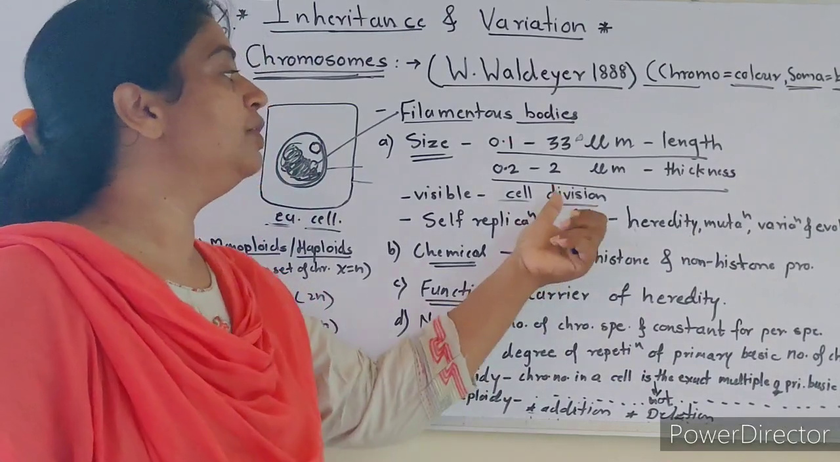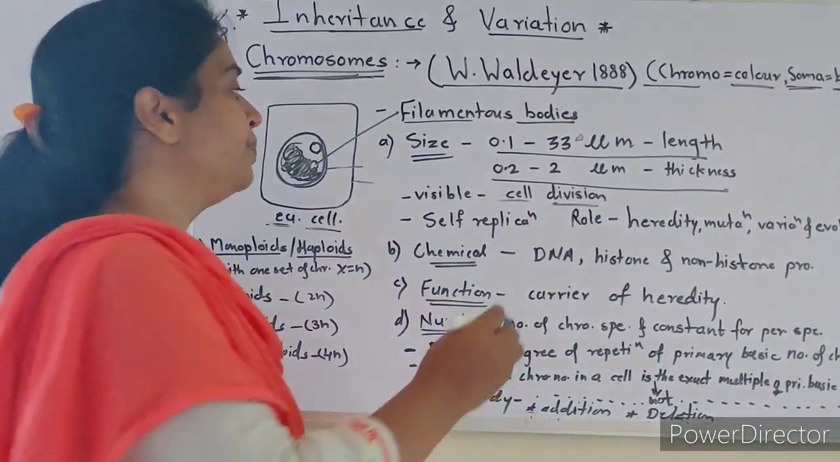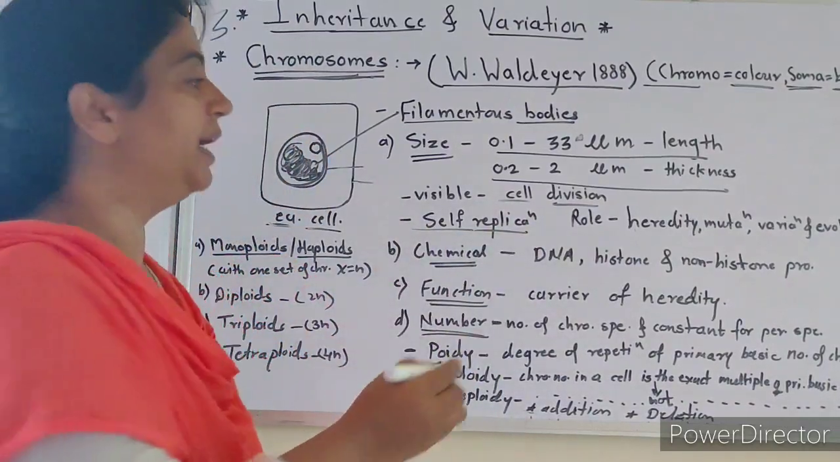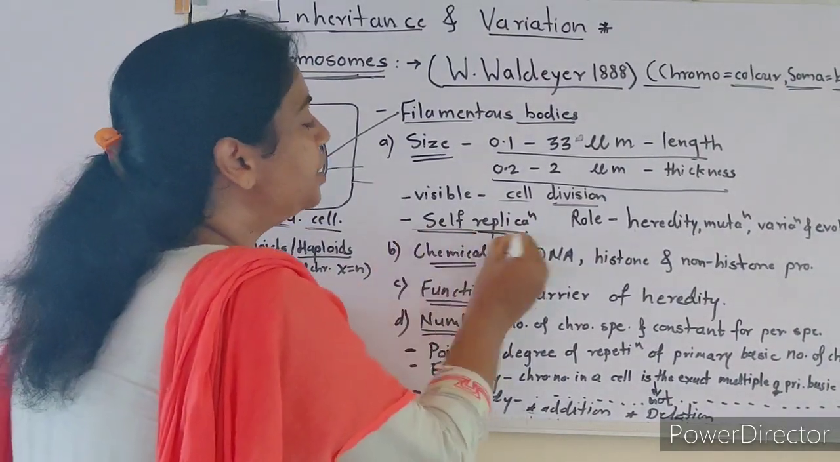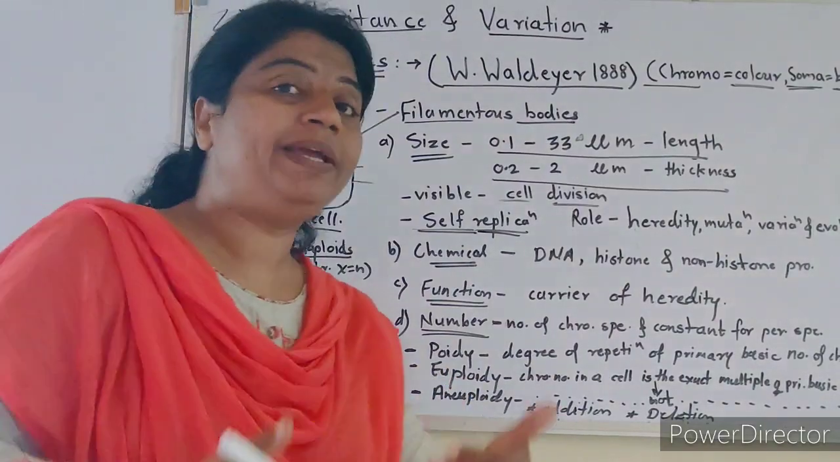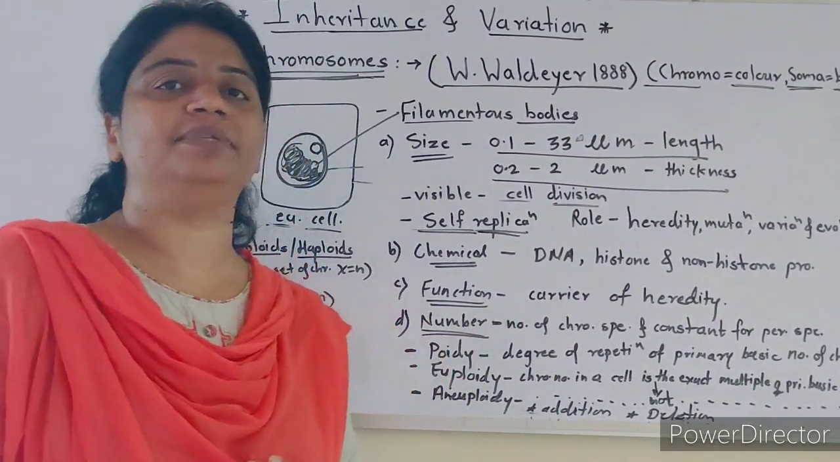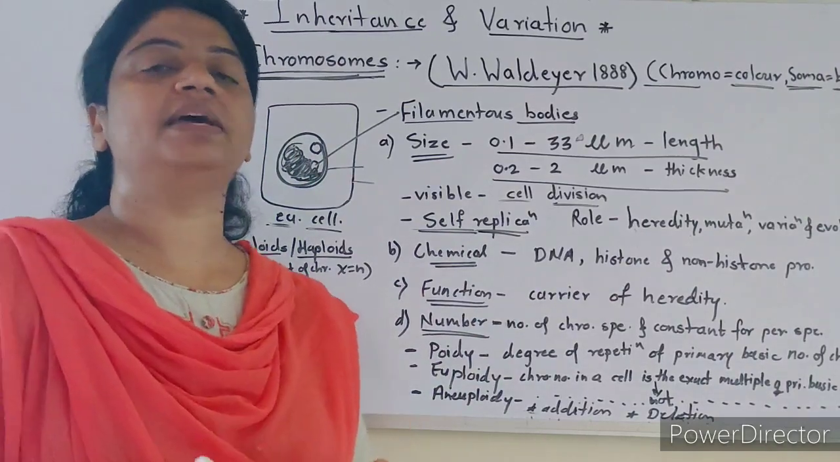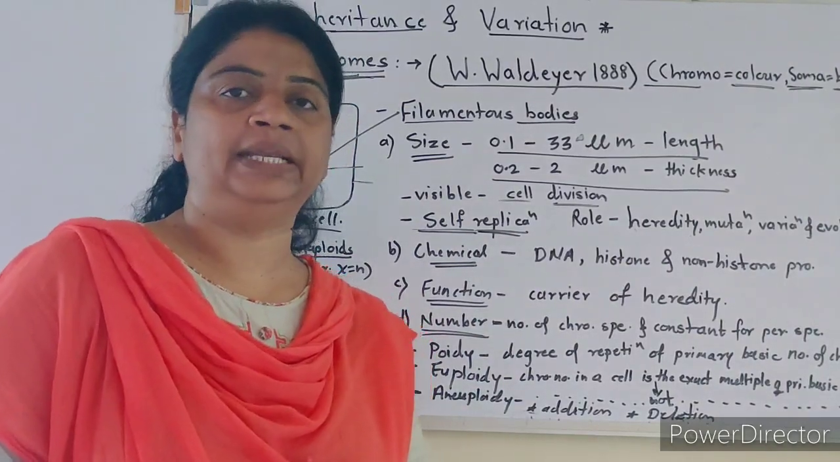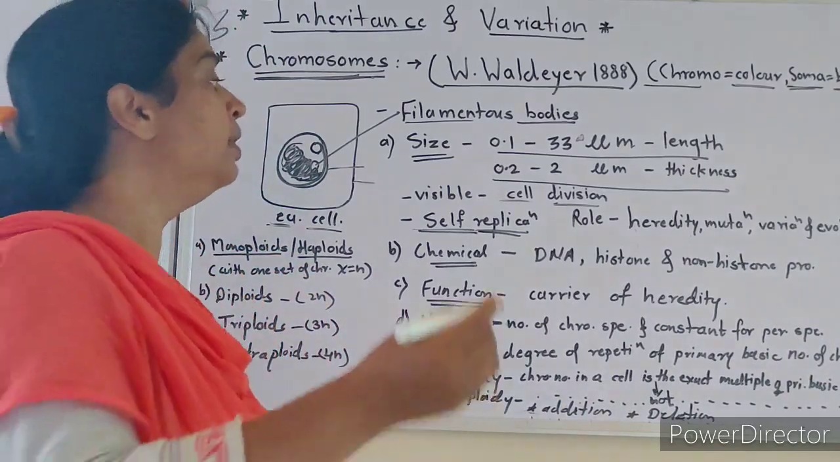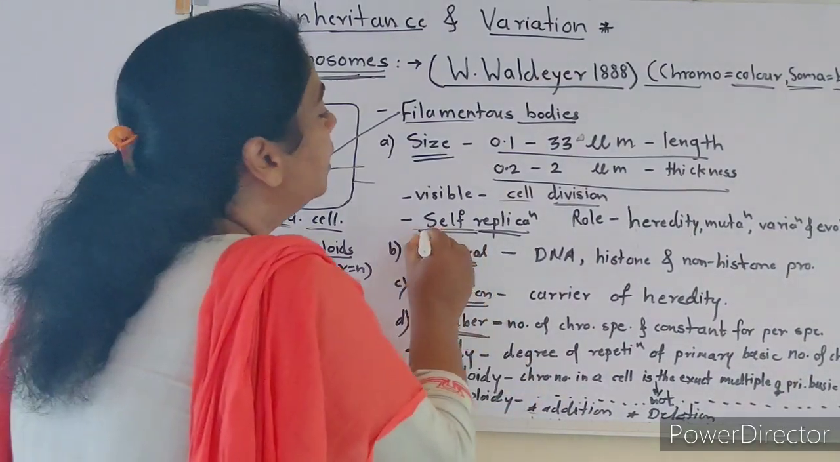They are seen only during cell division. They have the capacity of self-replication: they duplicate themselves, replicate themselves, synthesize themselves. These chromosomes are formed from DNA, and DNA has the capacity to replicate itself, or self-replication.